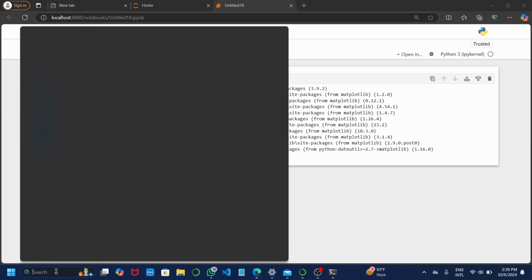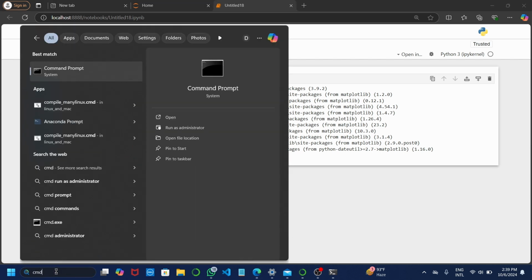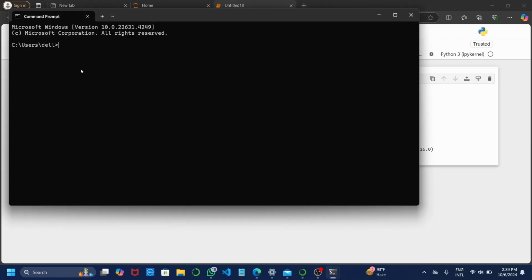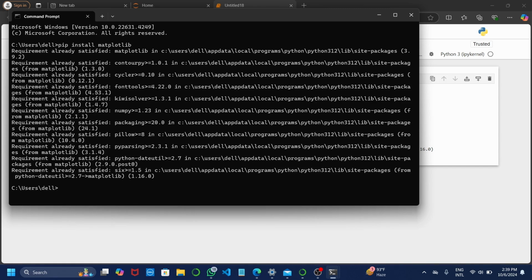Simply go to the search bar and open the command prompt. Now here, write the same thing, pip install matplotlib, and simply click on the Enter button. Your downloading will start. In my case, I have already downloaded it, so it's showing like this.